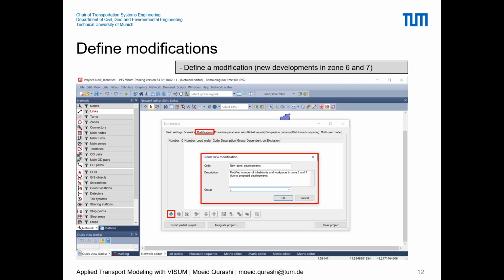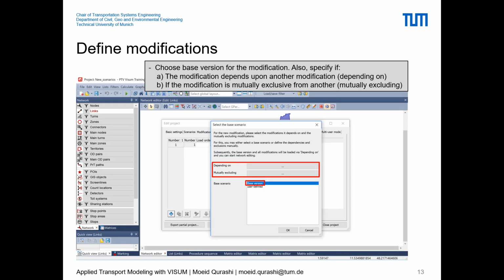Looking at them one by one, we start by defining a modification or new developments, which can be done under the modification tab. Here you can press the plus sign and write the code for your modification and also the description. After defining these inputs, you press OK, and in the next tab we select a base scenario for the modification.